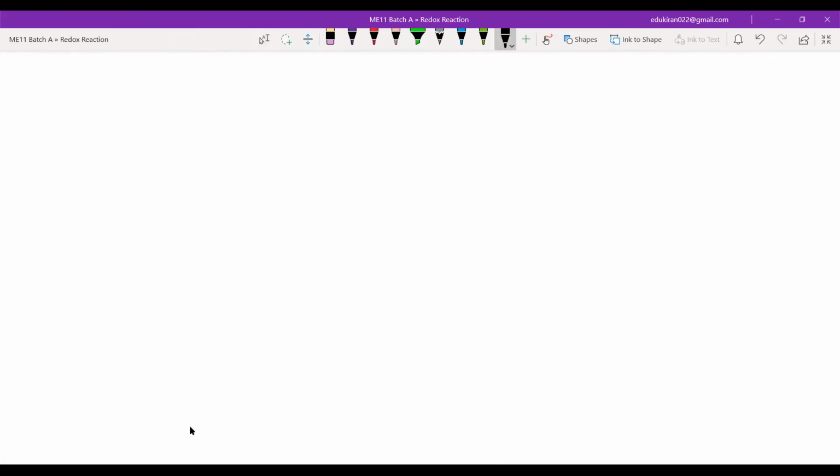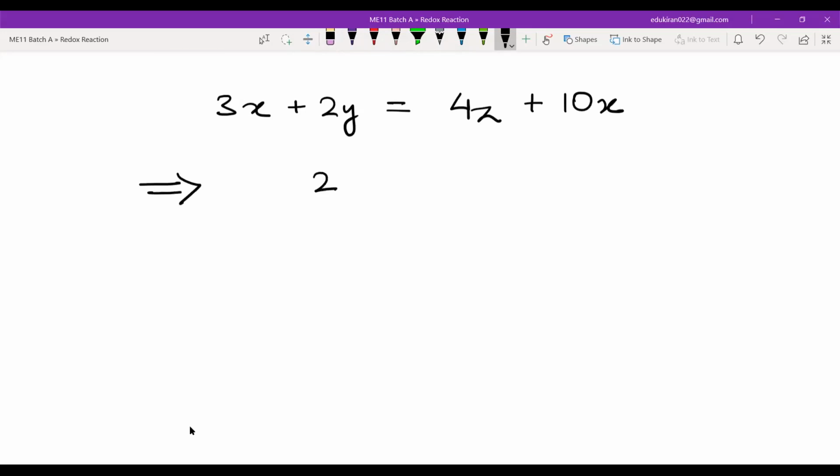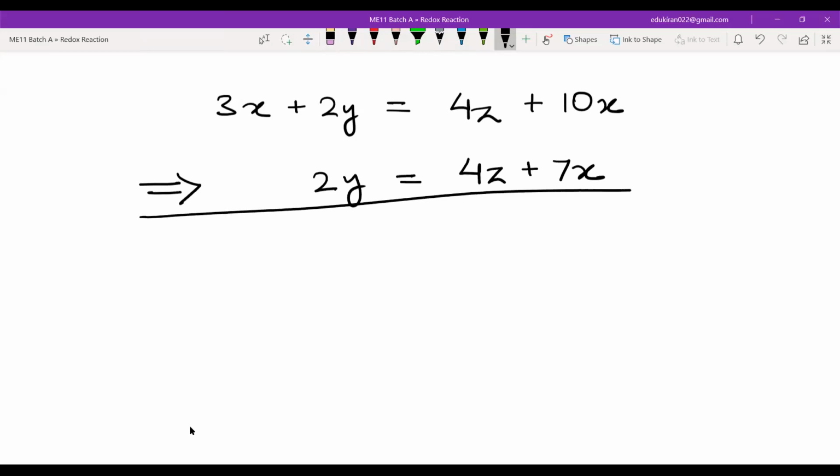First of all, you tell me, if I have 3x plus 2y is equal to 4y plus 10x, sorry, not 4y, let me write 4z plus 10x. Can I write this equation as 2y is equal to 4z plus 7x? Yes or no? Yes, sir. Okay, fine.